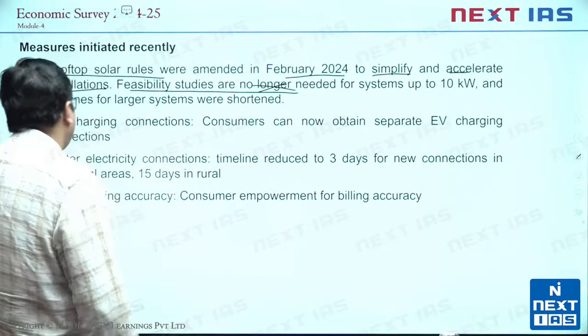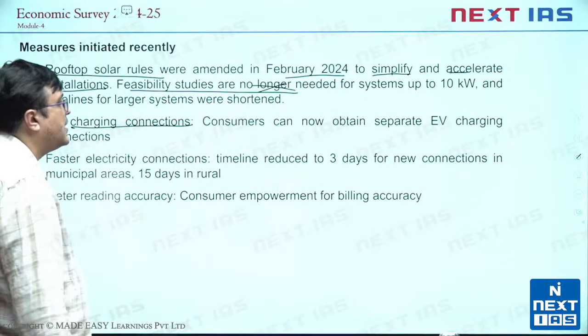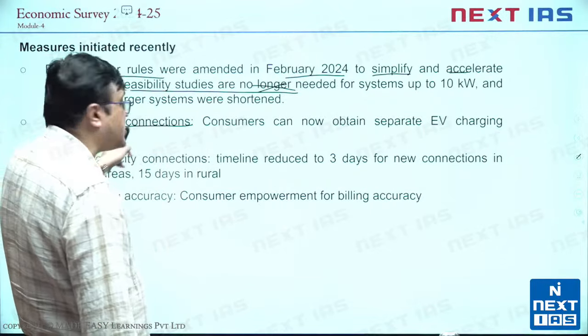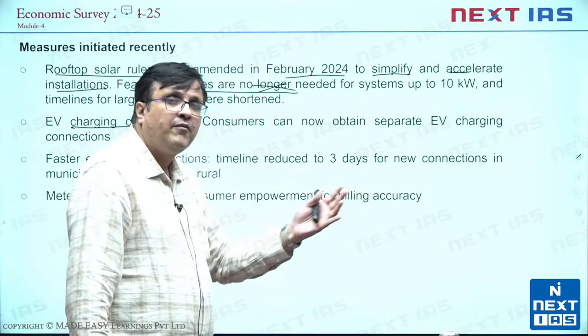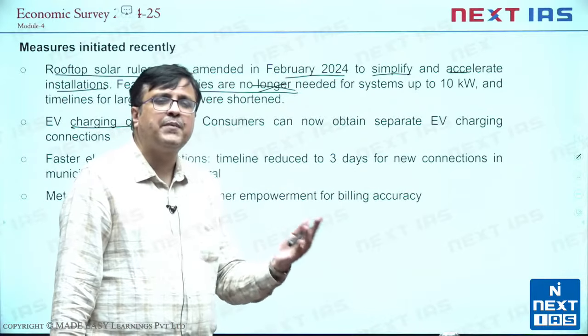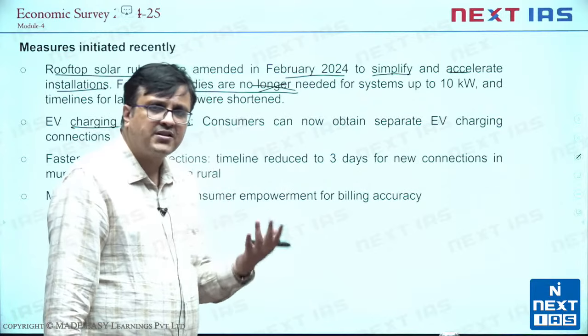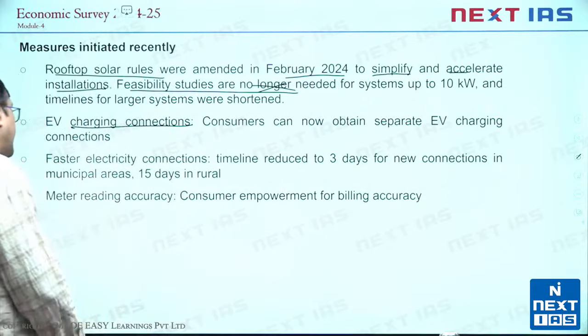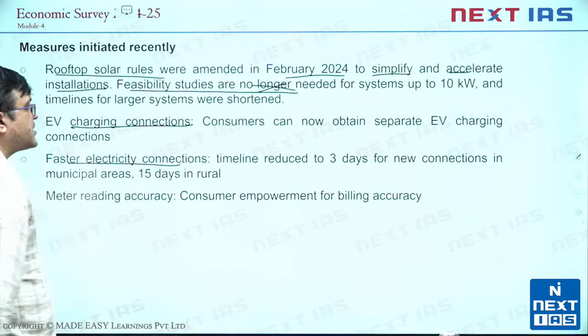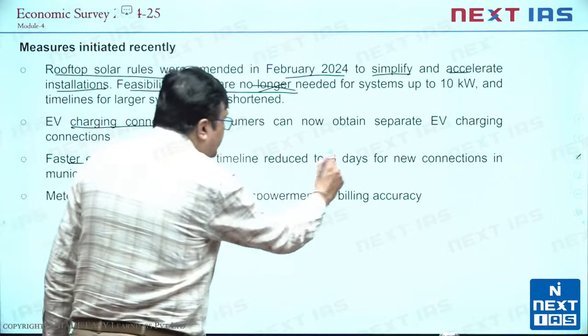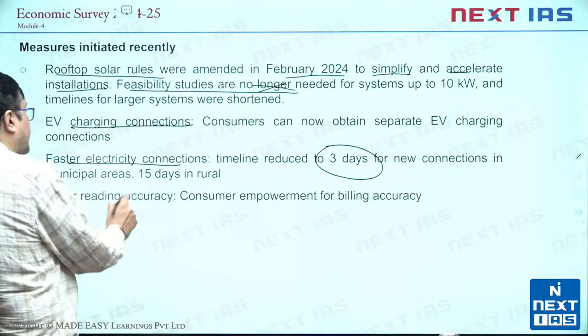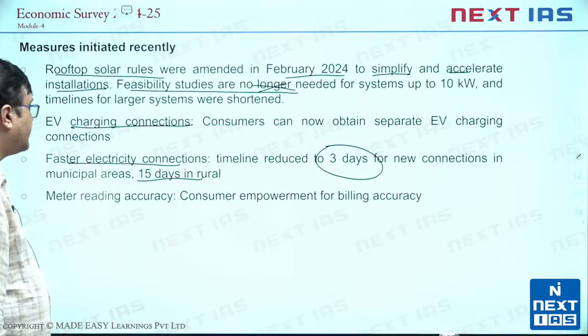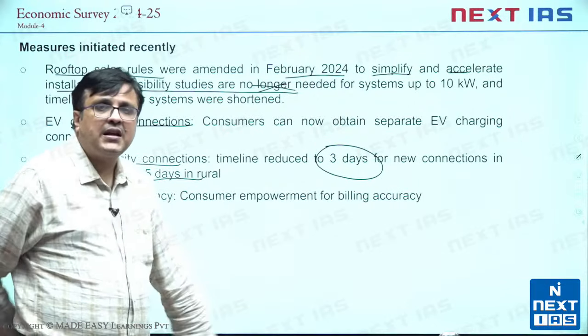Then of course, EV charging connections have been developed and consumers can now obtain separate EV charging connections just by applying. We also see it happening in malls, we see it happening on roadsides, that electric vehicle charging connections are now rising and multiplying. Then faster electricity connection is being given. The timeline is now 3 days for new connections in municipal areas and 15 in rural. Also, billing accuracy has improved.